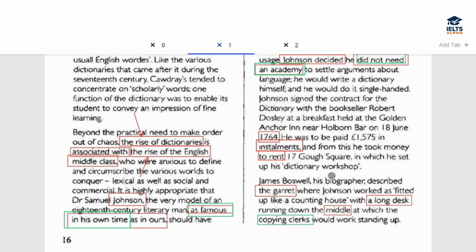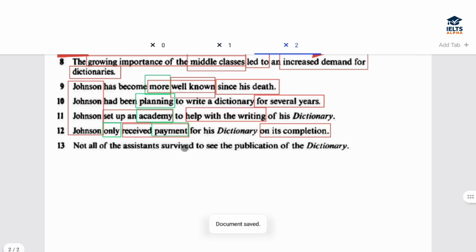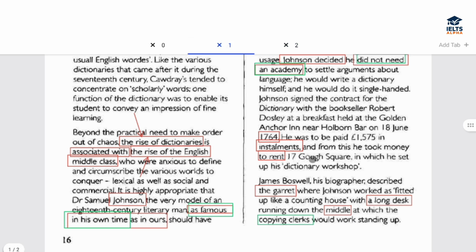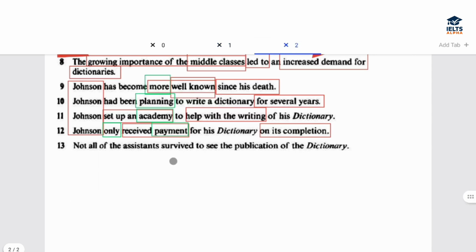So, how can we say that he received it after completion while he was still using this same money? He rented a garret and continued making his dictionary. So the answer to this one is also false, because in the question they have mentioned after the dictionary. However, he received it in installments and he used those installments to actually complete the dictionary. Okay, so the answer is false again.